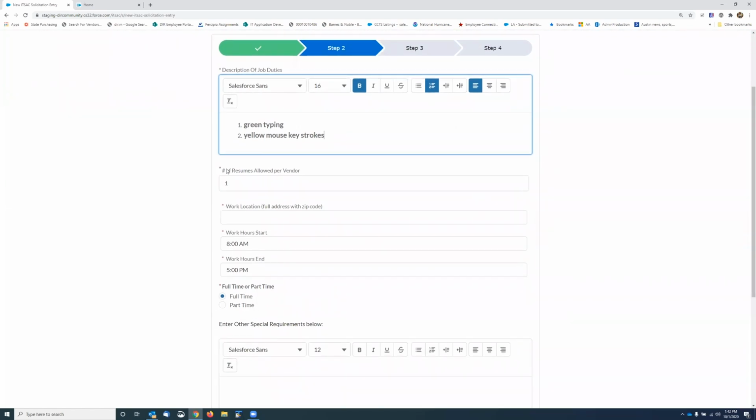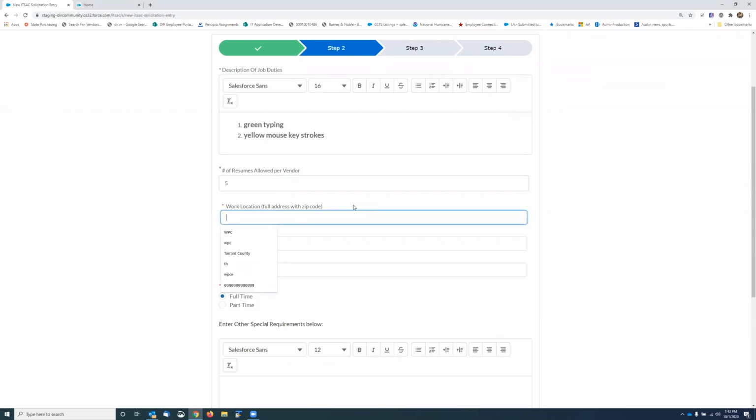This is the field where you need to enter how many resumes per vendor you're allowing. We default it to 1, so everybody has to submit at least 1, and you can go as high as 5. Keeping in mind that there's over 100 INSAT contracts, and if everybody submits 5 resumes, which would be unusual, that would still be 500 resumes to review.